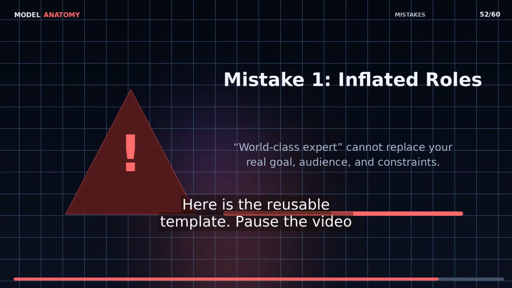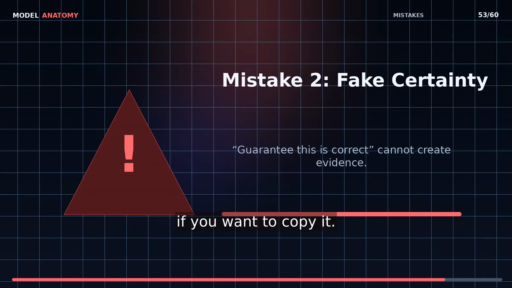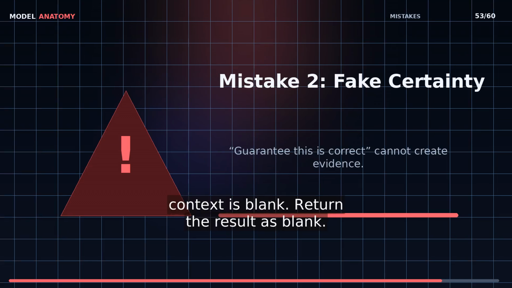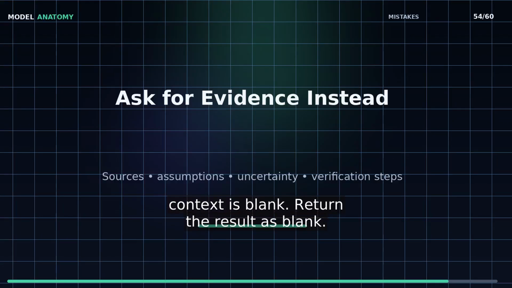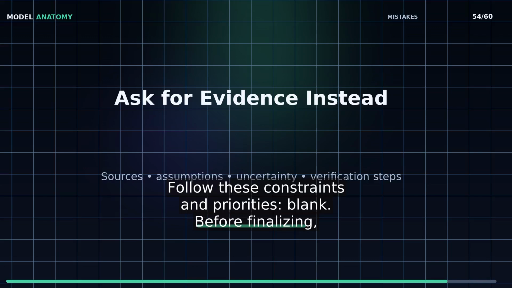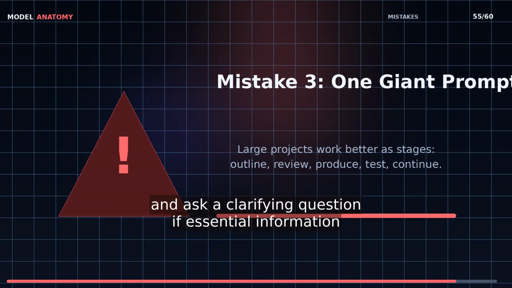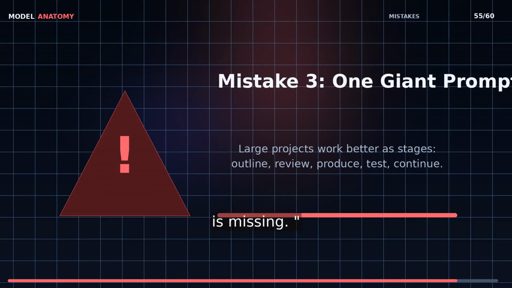Here is the reusable template. Pause the video if you want to copy it. Your task is to create blank. The relevant context is blank. Return the result as blank. Follow these constraints and priorities, blank. Before finalizing, check the result against blank, state important assumptions, and ask a clarifying question if essential information is missing.